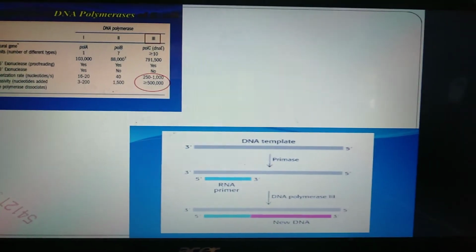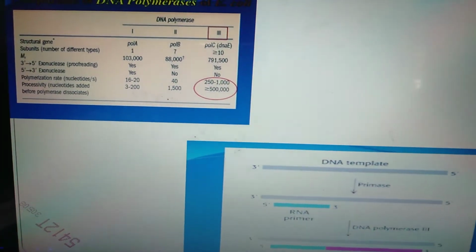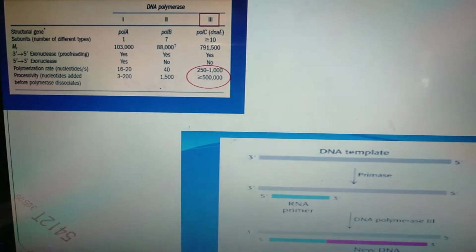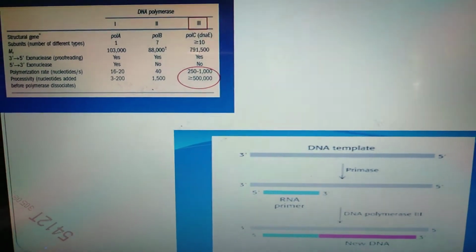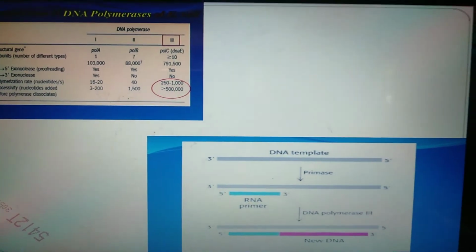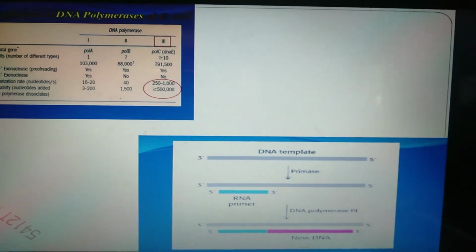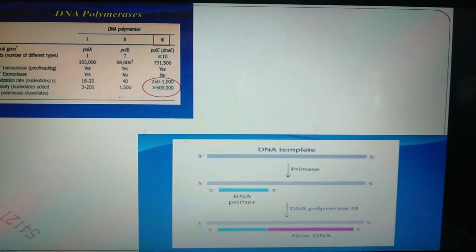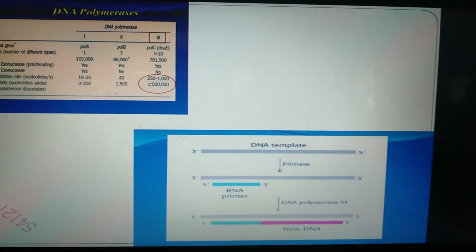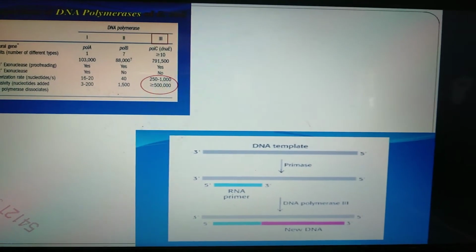Difference between the three: structural gene Pol A, structural gene Pol B, structural gene Pol C. Subunits: 1, 7, more than or equal to 10. Then it has molecular weight. The molecular weight of DNA polymerase 1 is 103,000 and DNA polymerase 2 is 88,000. Then we have DNA polymerase 3, which is